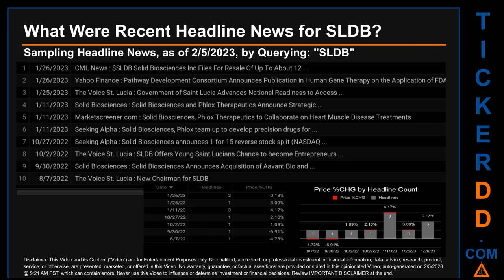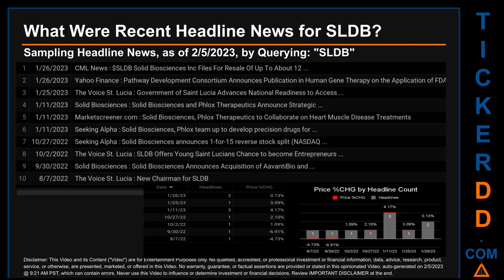Solid Biosciences published the headline that read, Solid Biosciences and Phlox Therapeutics announce strategic. MarketScreener.com published the headline that read, Solid Biosciences, Phlox Therapeutics to collaborate on heart muscle disease treatments. Seeking Alpha published the headline that read, Solid Biosciences, Phlox team up to develop precision drugs for.